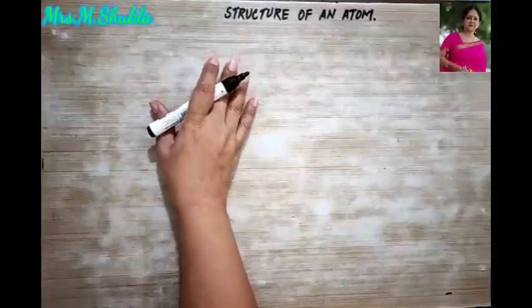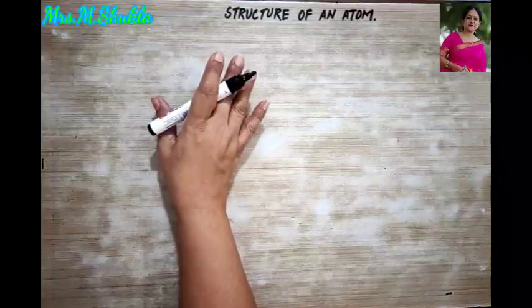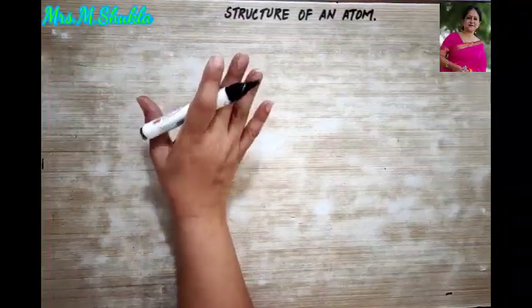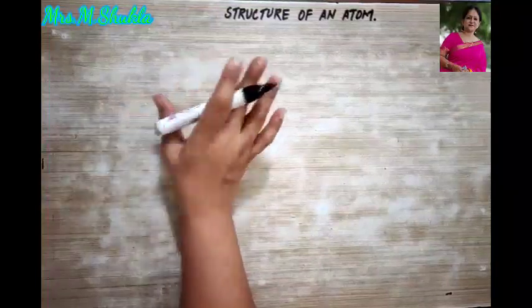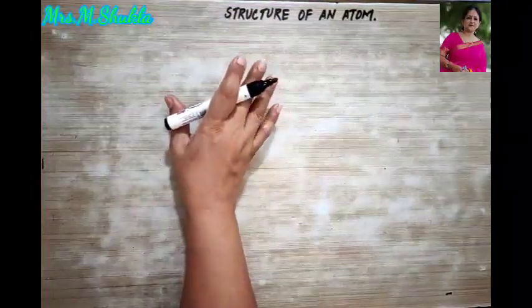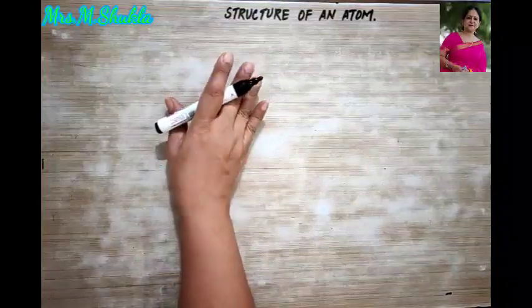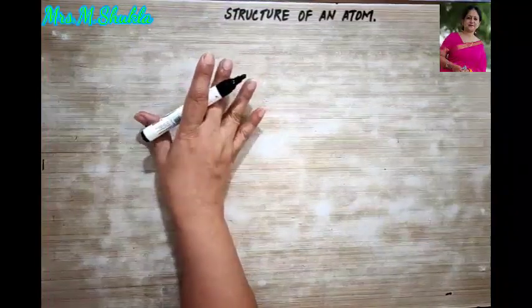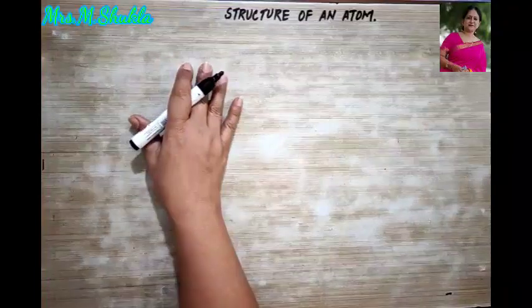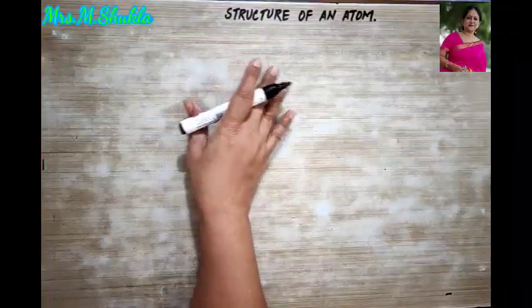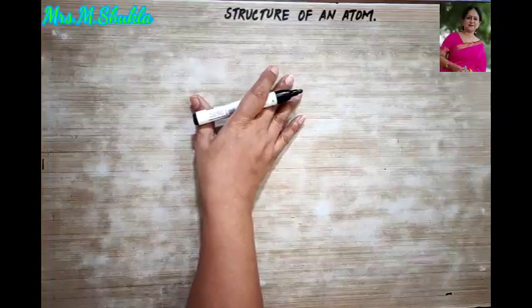So till yesterday we finished all the four quantum numbers. Now each electron in an atom is fully characterized by a set of those four quantum numbers. What were those four quantum numbers? The principal quantum number, azimuthal quantum number, magnetic quantum number and the spin quantum number.